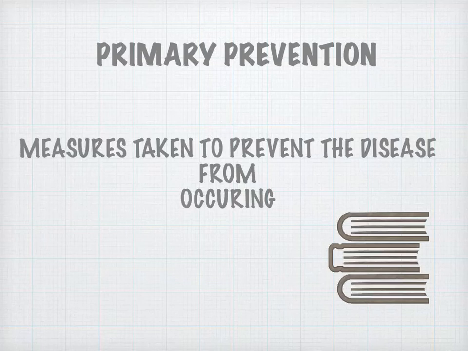This is primary prevention. For COVID-19, we are telling people to wash their hands, to keep social distancing, and to stay home, stay safe. Why? Because this is primary prevention. We are telling them: please stay home, please take these measures so that you don't contract the disease.